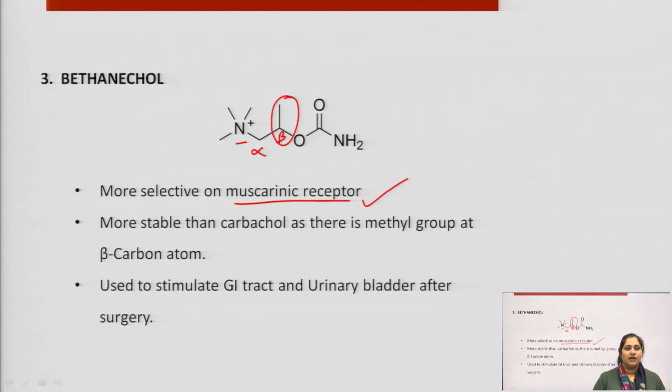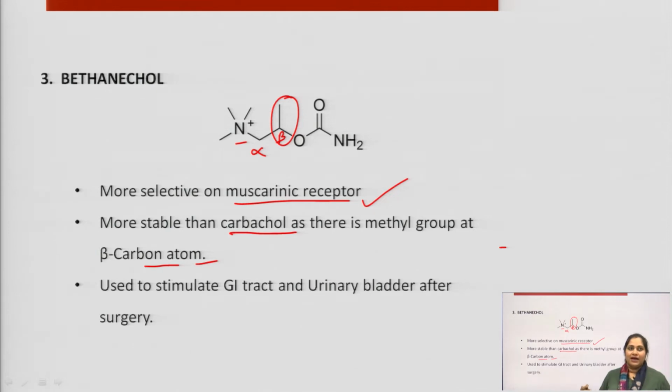In the structure activity relationship in the last lecture, we studied that the inclusion of methyl at the beta carbon atom leads to selection towards the muscarinic receptor. And this is more stable as compared to carbachol, because there is no methyl group present on the beta carbon atom.